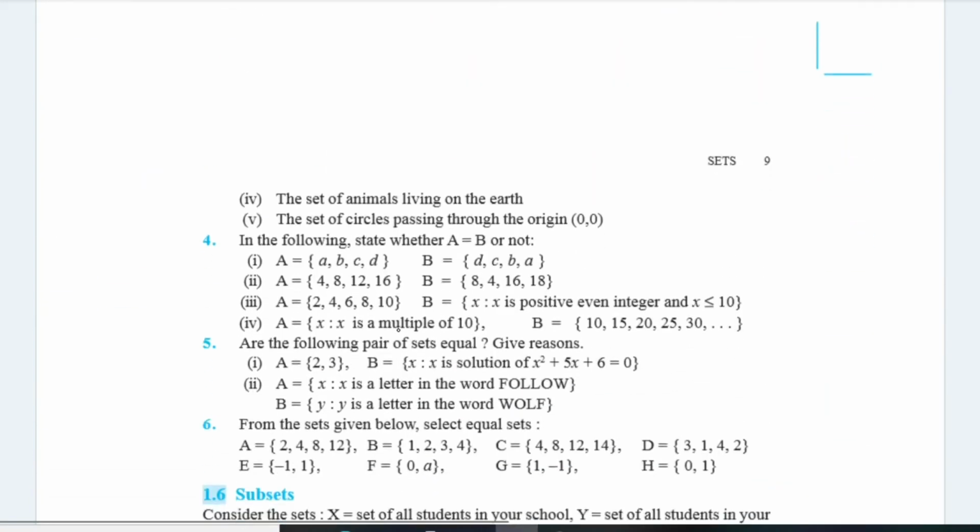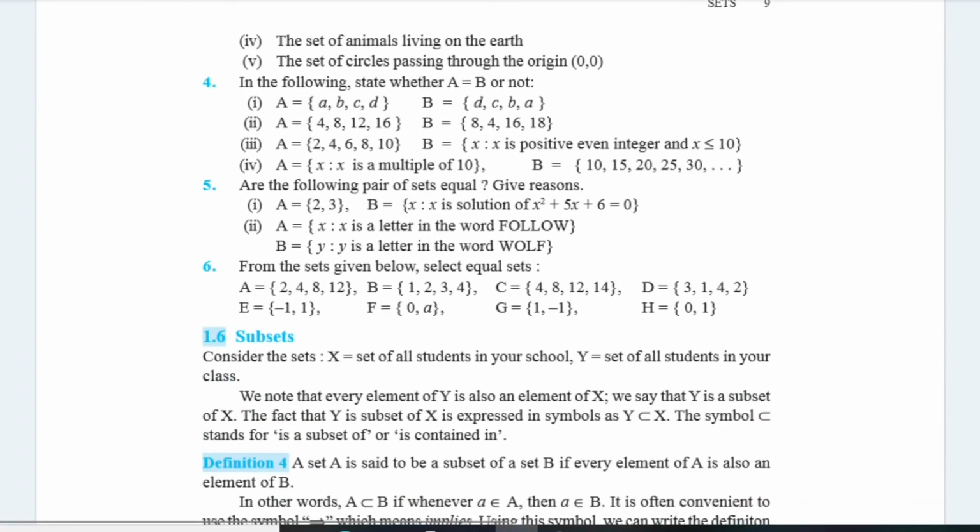Next is the set of animals living on the earth. The set of animals living on the earth is finite, although it's a big number, but it is finite. Now the fifth is the set of circles passing through the origin. So there are many circles which can pass through the origin like this. The first one is this, the second one is this. Like this you can draw as many circles which can pass through the origin. So this set is an infinite set.